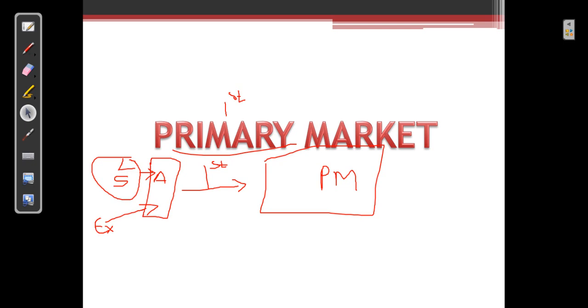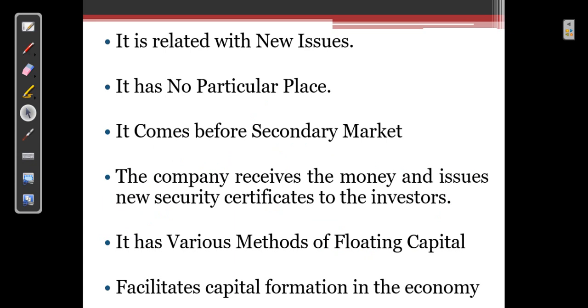Now, when you say public company, the company is open for the public to invest in. So now in this case, the public will get a chance to get a share in this company. So the company will go to the primary market and issue these shares. These shares will be purchased by an investor. In return, the investor will pay money for the shares that it has purchased. So primary market is a market where the shares are issued for the first time. Now let us understand the features in detail.